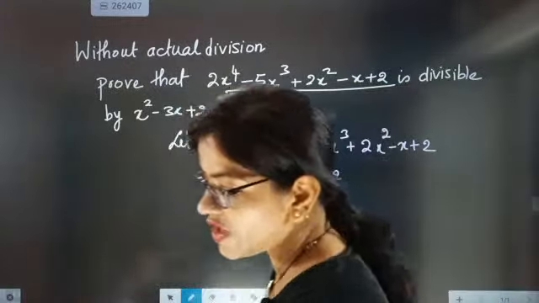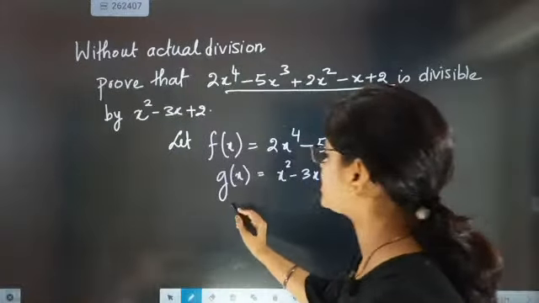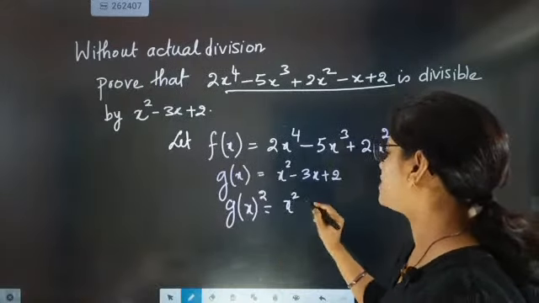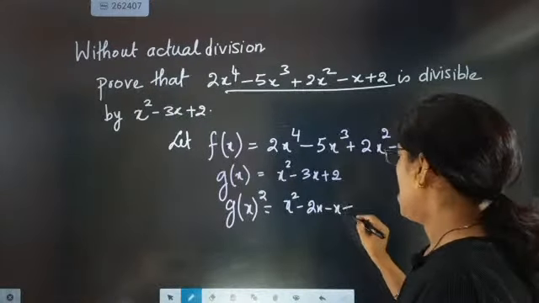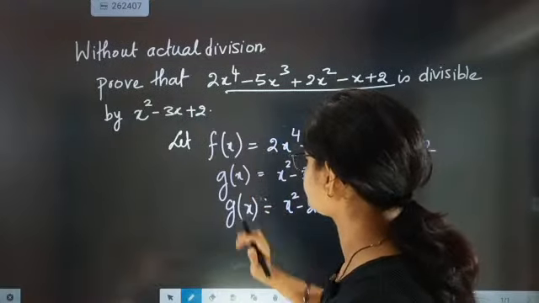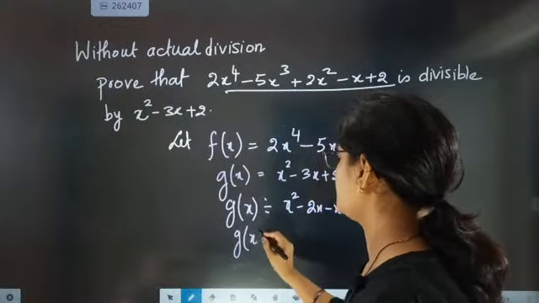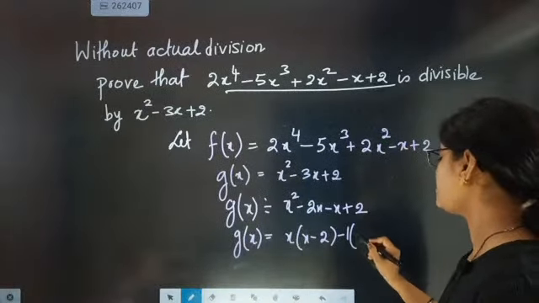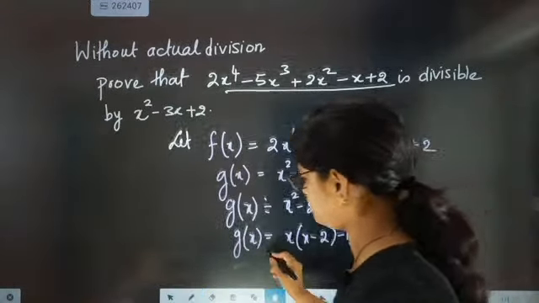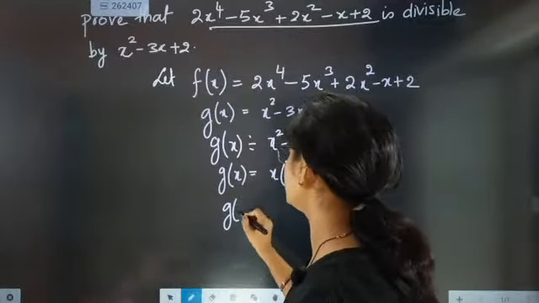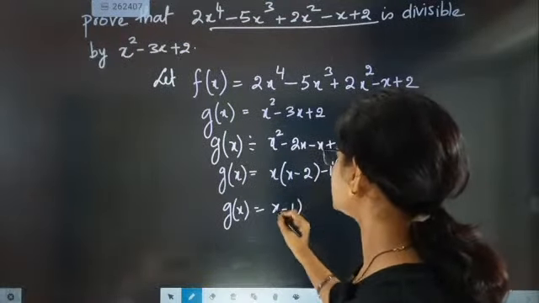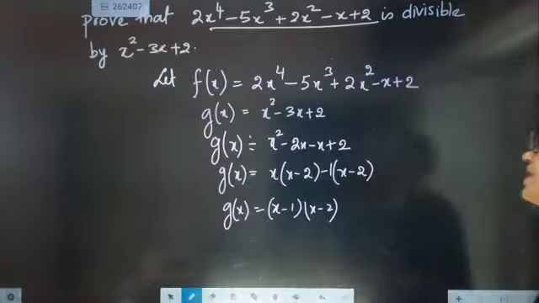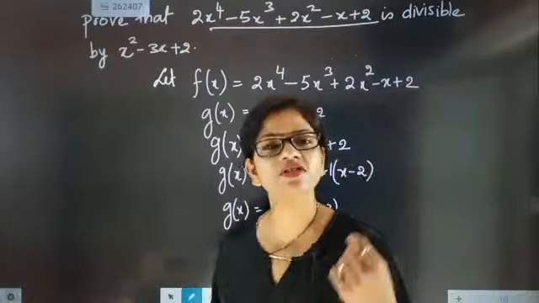Now look here, what we have to do: we will solve g of x, do the factorization of it. So x square minus 3x plus 2, g of x is x minus 1 times x minus 2. So now g of x is coming as x minus 1 times x minus 2. Make g of x equal to 0.